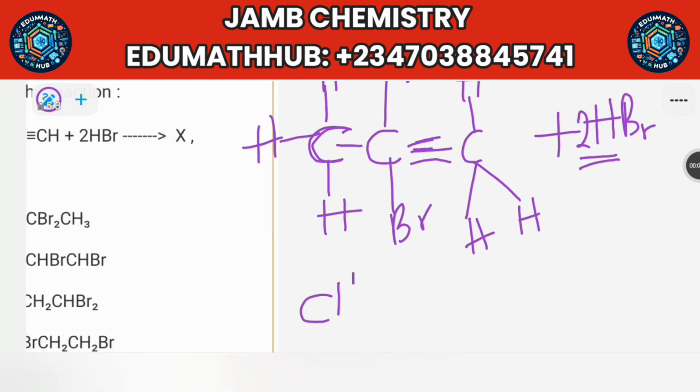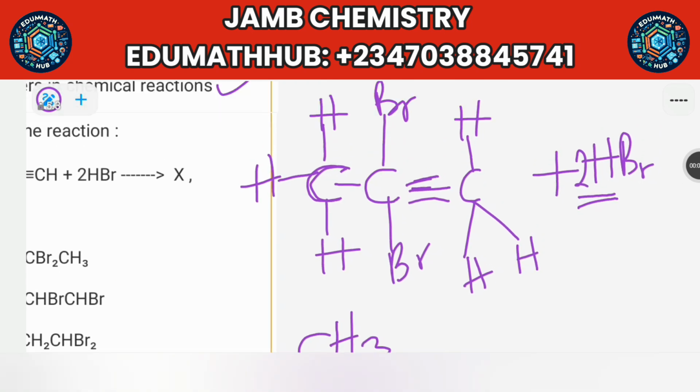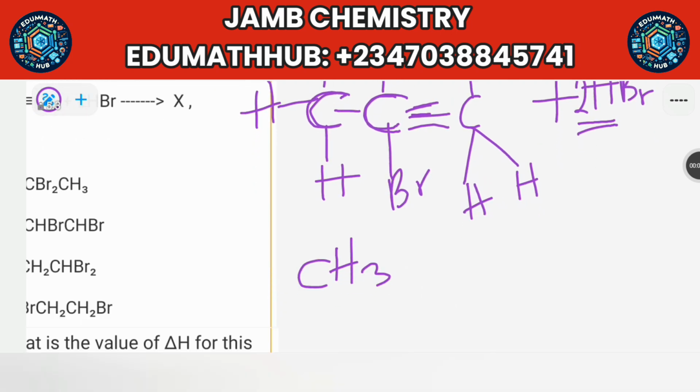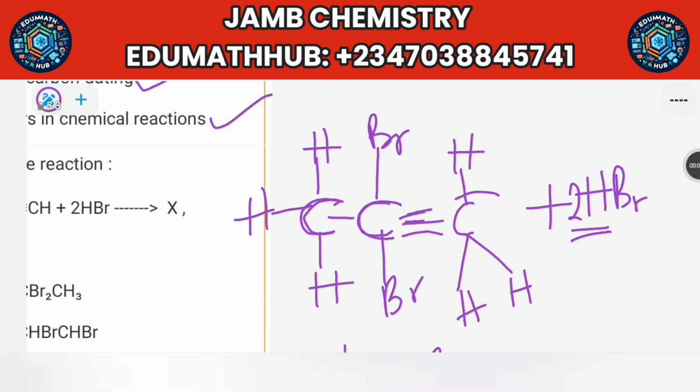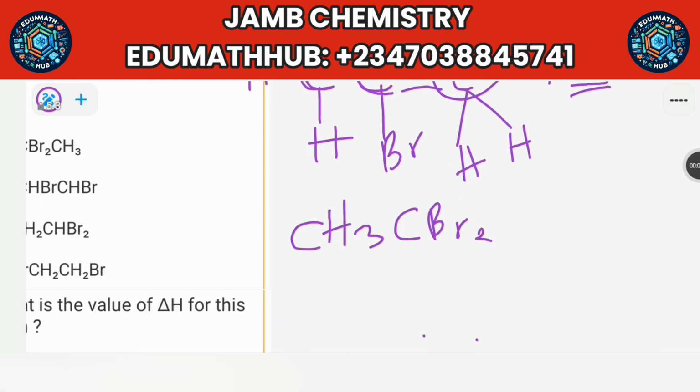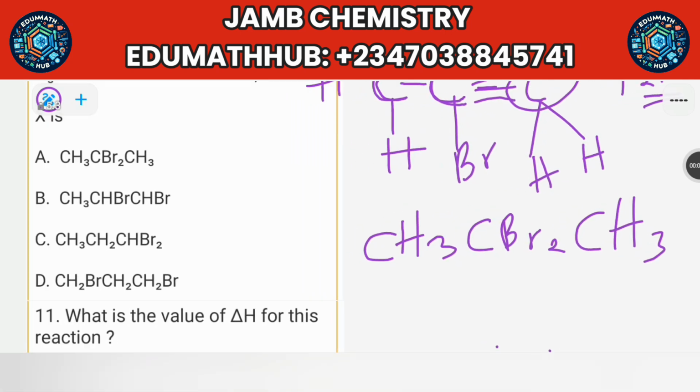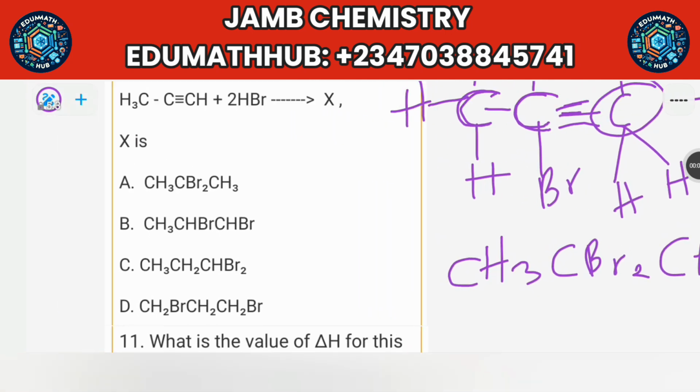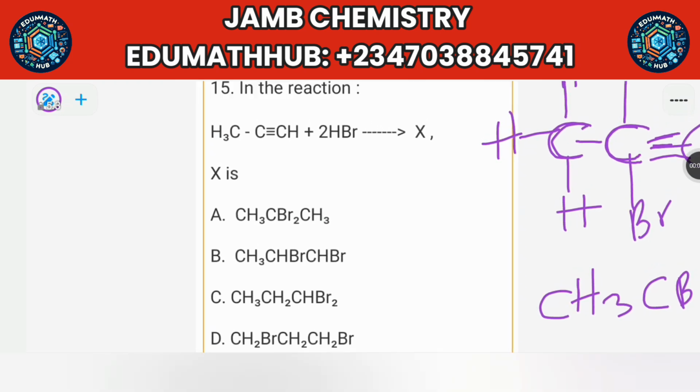So you have CH3, which is this part here, CH3. Then you have a carbon and bromine, 2 bromine, that's Br2. So you have CBr2. Then the last carbon, 1 carbon, then you have hydrogen, 3 of it, CH3. So just check that in the options: CH3, CBr2, CH3. So you can see that the answer is option A. So that's how to use the Markovnikov's rule. I'm going to post more videos concerning that later.